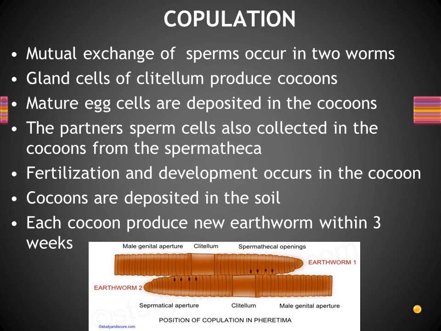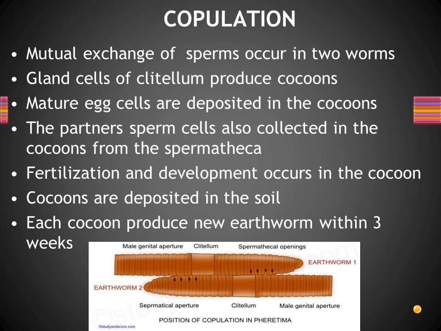The testis will produce the sperm cells. It will produce spermatogonia, then it will mature into a sperm cell, spermatozoa, right? Then it will be collected by the funnel-like structure, the seminal funnel, and it will come through the vas deferens, a long tubule, and reach the male genital aperture, which is present in segment number 18. Here sperm is there. For both the worms, the same process occurs.